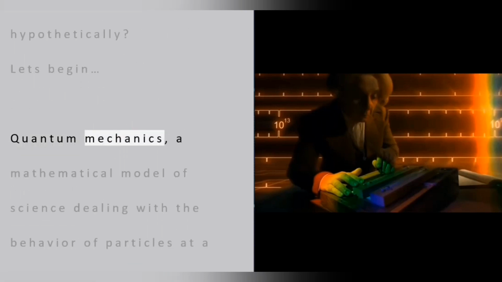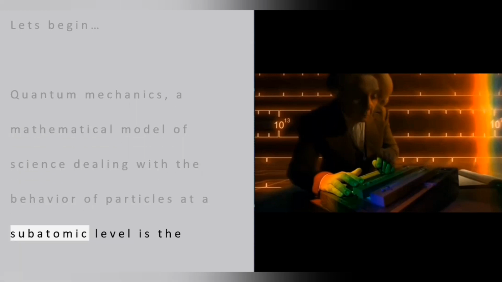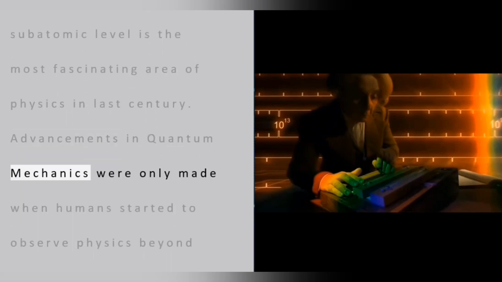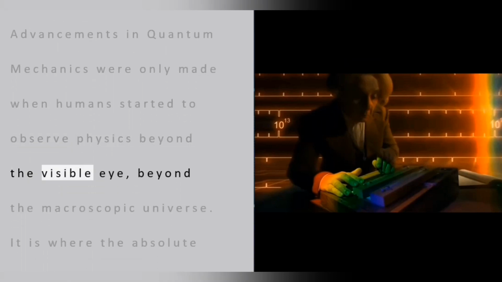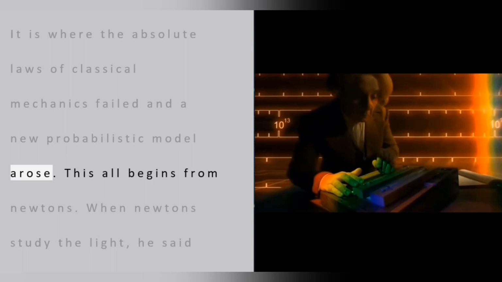Quantum mechanics, a mathematical model of science dealing with the behavior of particles at a subatomic level, is the most fascinating area of physics in the last century. Advancements in quantum mechanics were only made when humans started to observe physics beyond the visible eye, beyond the macroscopic universe. It is where the absolute laws of classical mechanics failed and a new probabilistic model arose.